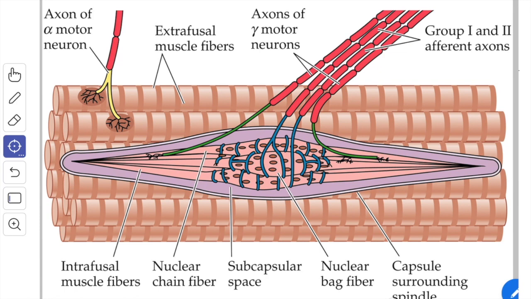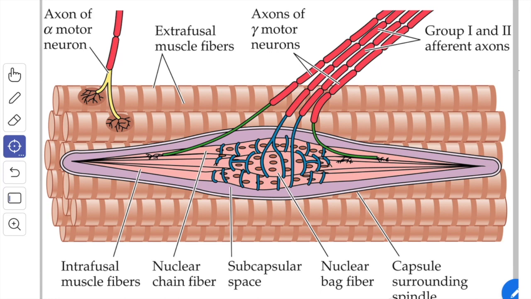Apart from the alpha efferents, the muscle also receives smaller myelinated gamma efferents that arise from the gamma neurons in the ventral gray column of the spinal cord. These fibers supply the special muscle fibers present within the sensory receptors called the muscle spindles.